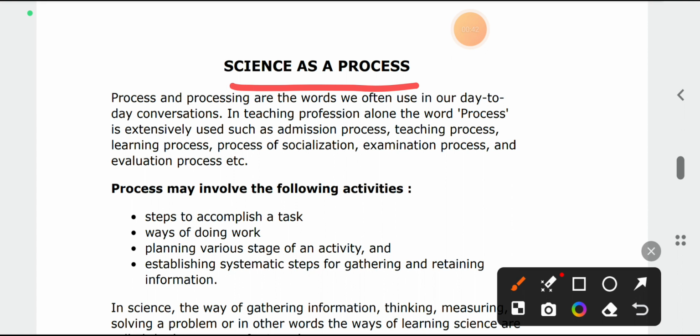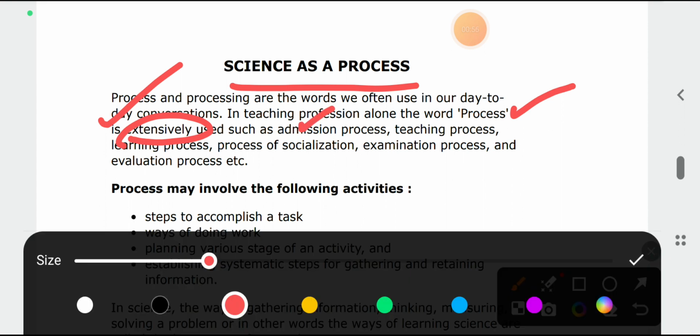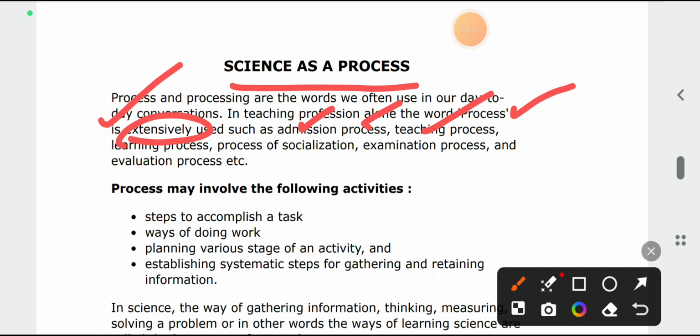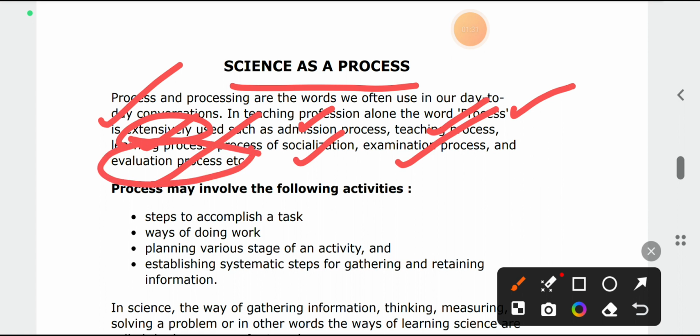Process and processing are words we often use in day-to-day life. In the teaching profession alone, the word process is used extensively, such as admission process, teaching process, learning process, process of socialization, examination process, and evaluation process. We are all acquainted with this word.